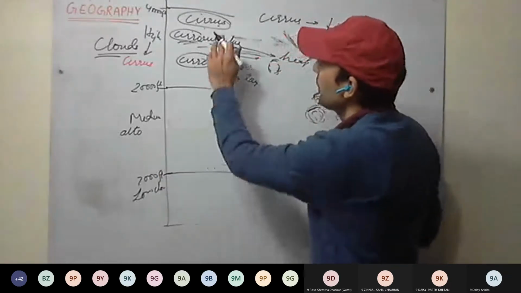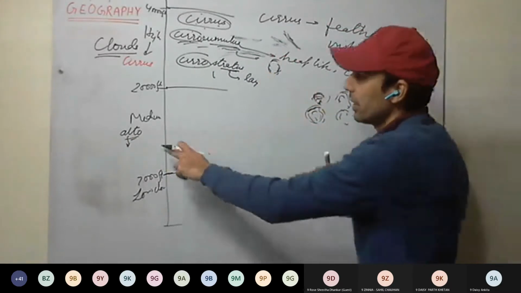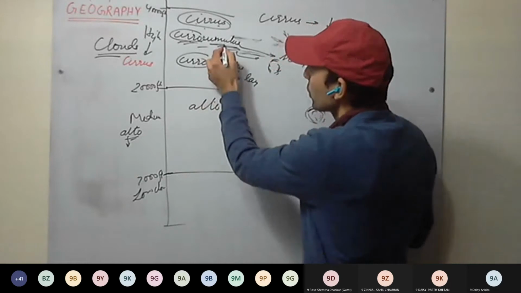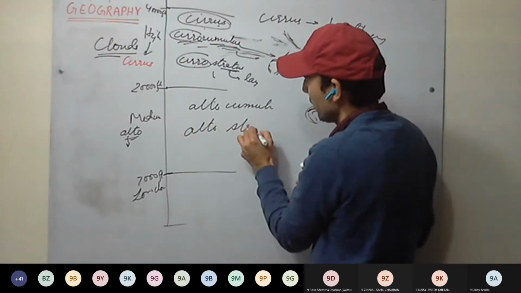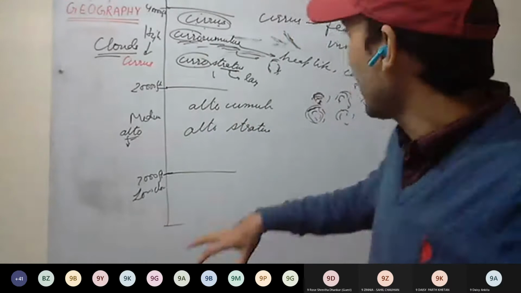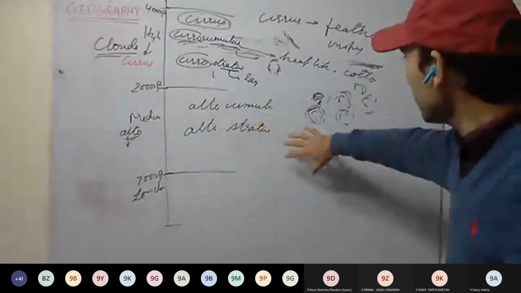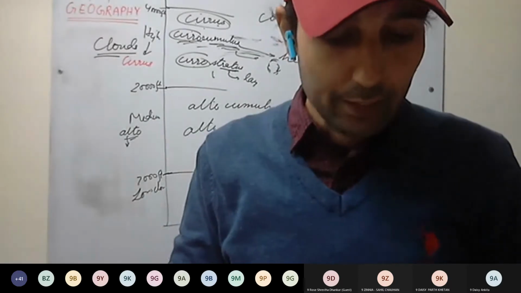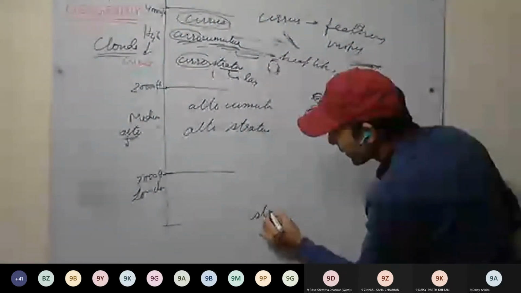Now, in medium clouds, we'll be using alto as a prefix. It means medium, middle one. Alto means middle. So we'll have altocumulus and altostratus. Again, you can see these clouds, altocumulus, like cotton strands arranged in the middle clouds, and altostratus, which are the kind of layers. Again, this is clear. Now in the lower layer, many are there. So we start with the lowest, that is stratus.